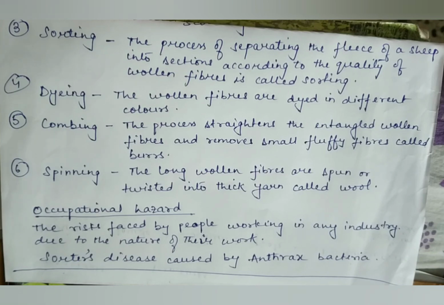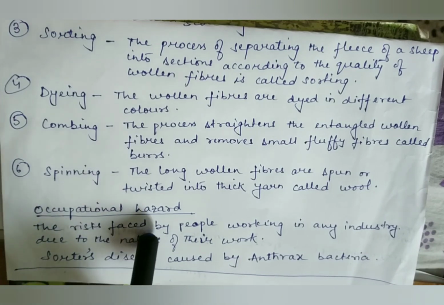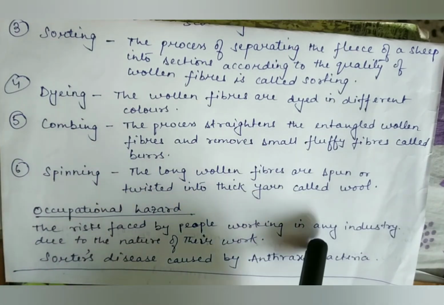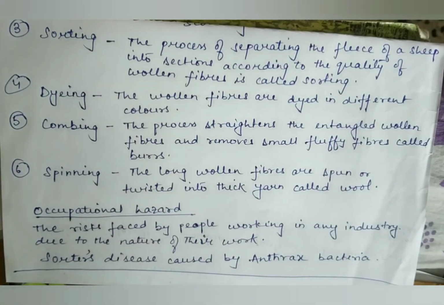So this disease is termed as an occupational hazard. So what do we mean by an occupational hazard? The occupational hazard is the risk faced by people working in any industry due to the nature of their work. So when people who work in any kind of industry are at risk of getting some kind of disease or injury due to the nature of their work, it is called an occupational hazard.